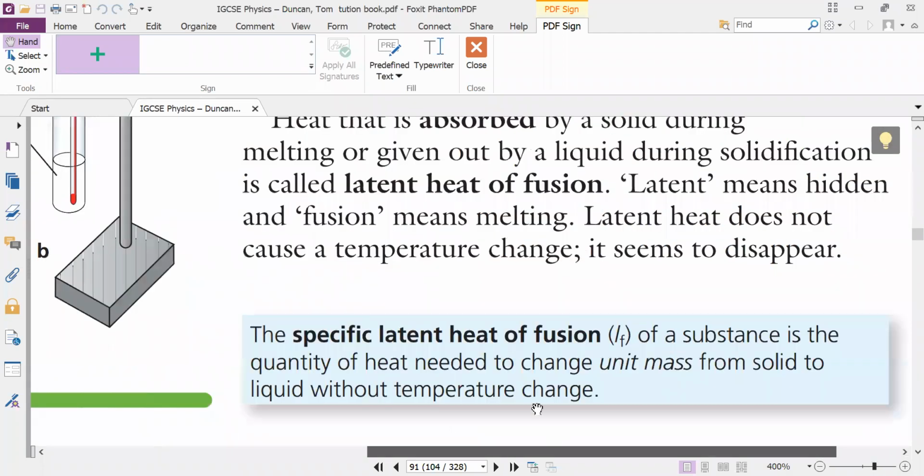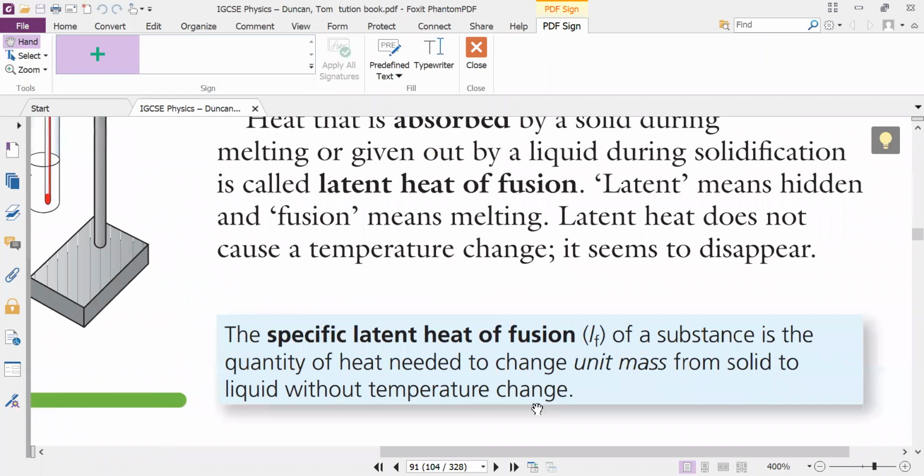The specific latent heat of fusion of a substance is the quantity of heat needed to change unit mass from solid to liquid without temperature change. This one is a very important point: without temperature change.